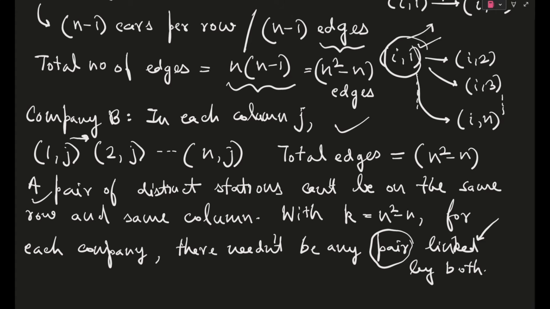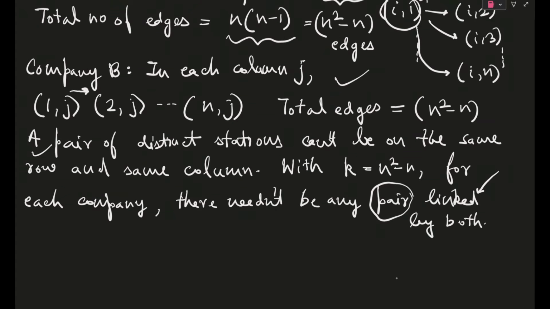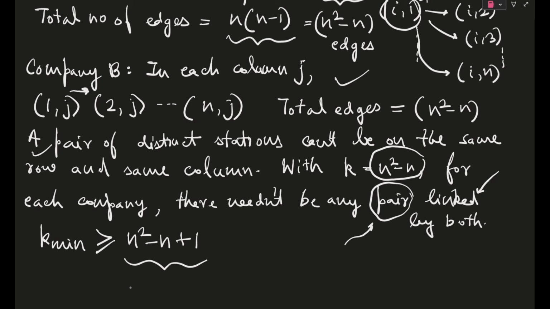So the minimum value that was asked of us is actually meant to signify that our answer has already come, but still we have to introduce this condition into the answer. And we don't actually need to know how many cases are the intersections, because we have been asked the minimum value. Now if we try to write our k minimum, this will be nothing but greater than or equal to n squared minus n plus 1. Okay, I hope this was clear.